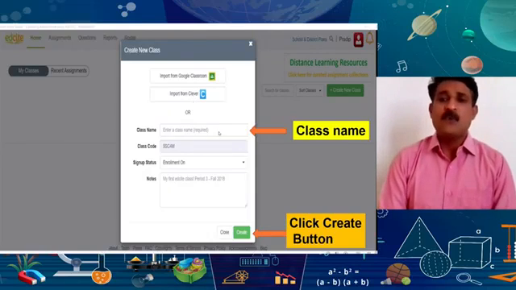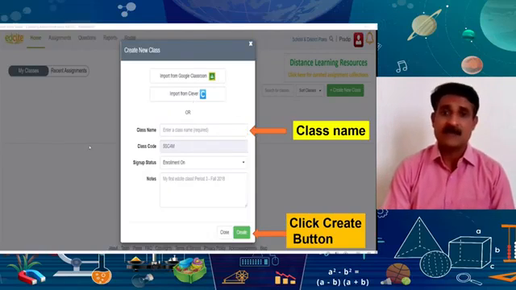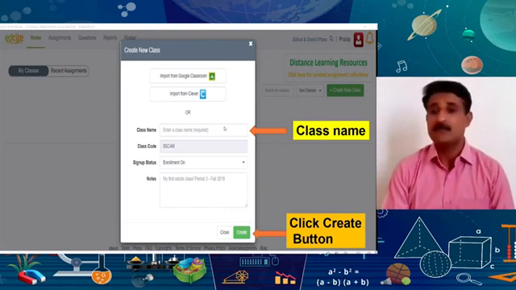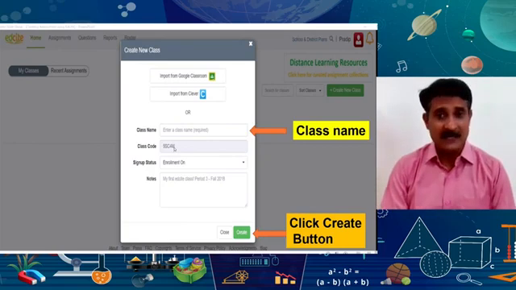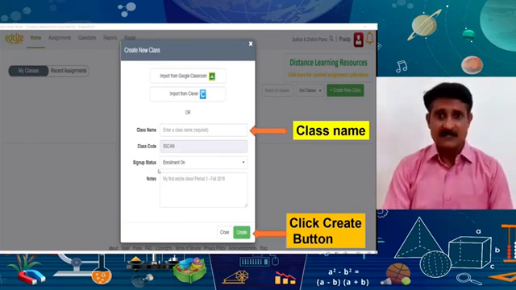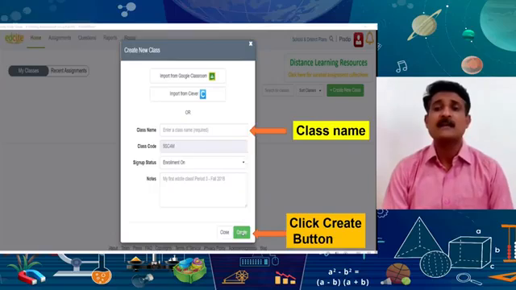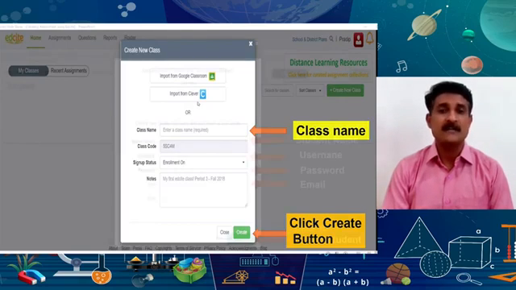Okay. And if you want to create your own classroom on this platform, you have to put the name of the class here. You can see class name here. After putting the class name here, you get a computer-generated class code. You need not create your own class code or edit it. After that, you have to keep this enrollment on and then click on this create button. When you click on this create button, you will see your class will be created.